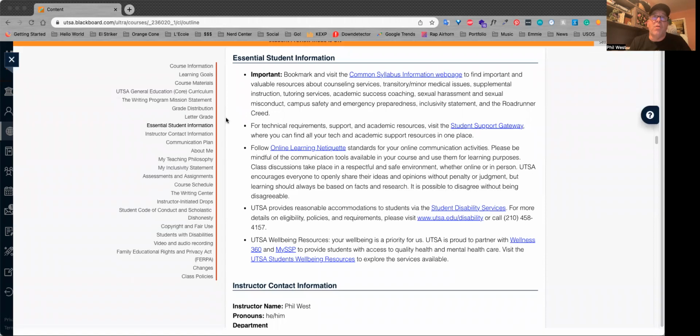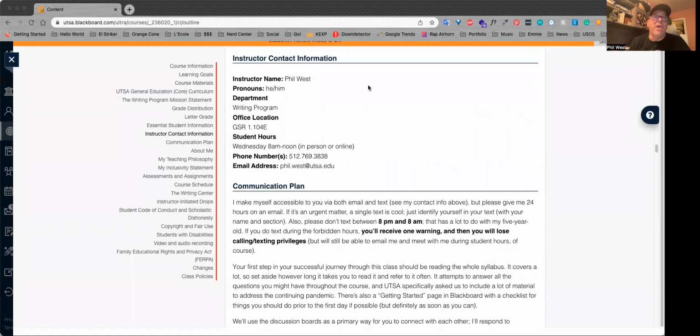I mean, of course, just all the things. Roadrunner Creed is kind of the foundational text that UTSA uses to inspire its students. So that's good to look at as well. Instructor contact info, that's there. Main things here, regardless of whether you are taking this as a fully online class or as a hybrid class, you do have the option to either see me in person in my office on the UTSA campus, or you can contact me online. Or we can even do a call if that's easier for you. But certainly we can do Zoom, we can do Google Meet.